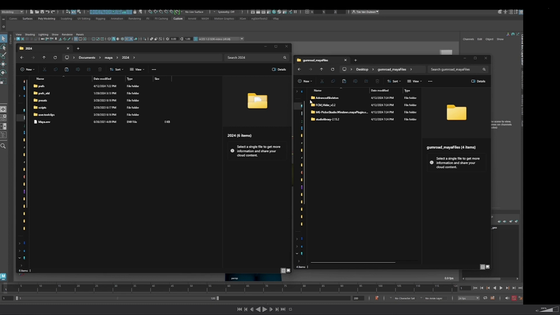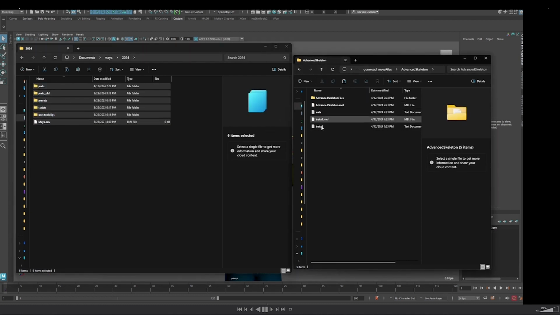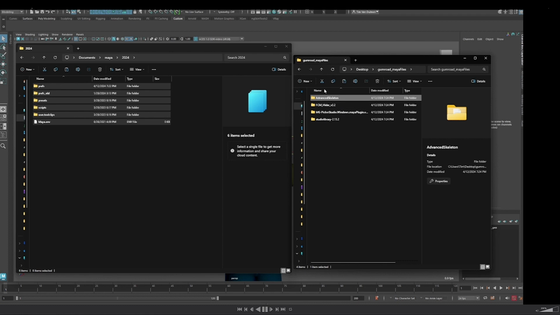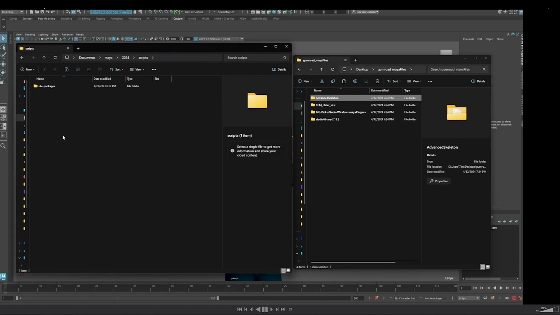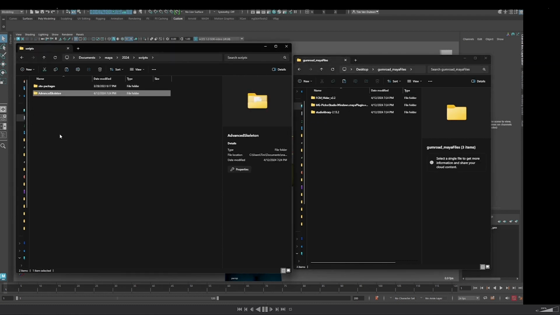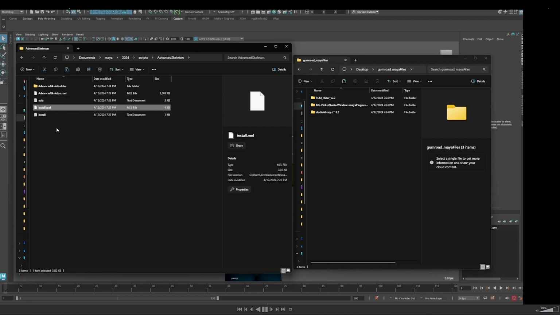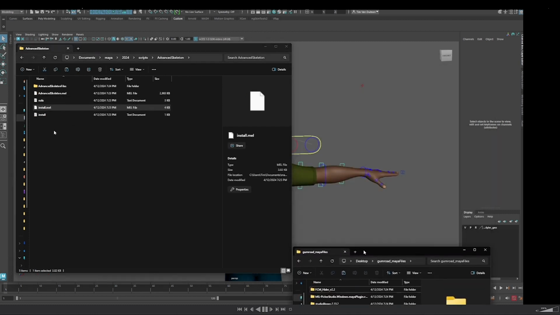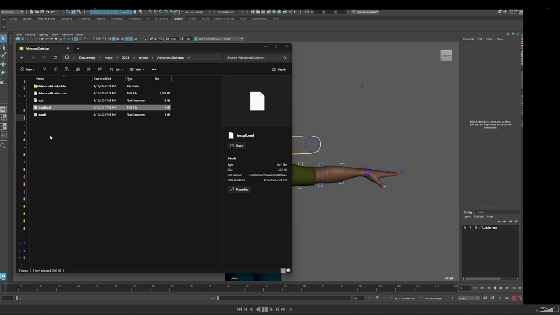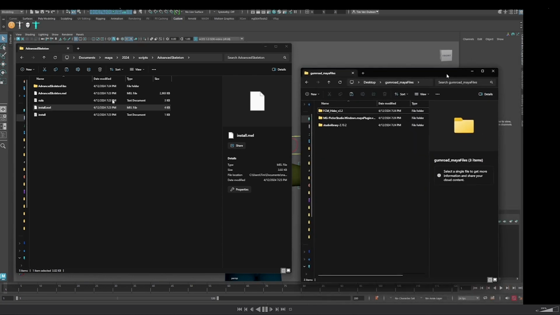Some scripts have to be in the script folder, somewhere I can find them. Some you can drop in Maya and it will automatically place them here. So let's go to Advanced Skeleton. We have an install function, but we copy this entire folder to the scripts like that, and then open it and drag the install into Maya. It will get above here.